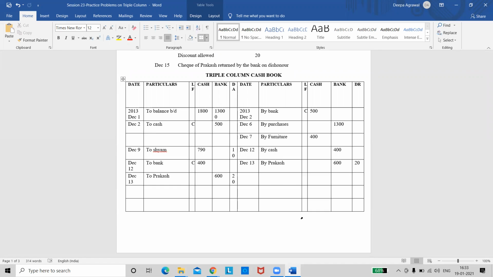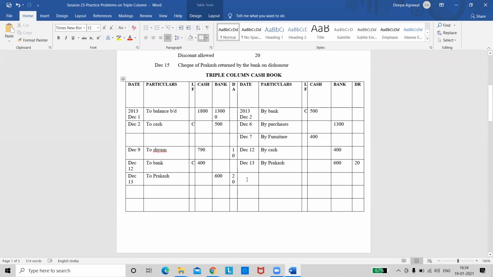You should only total them up. The cash column and bank column need to be balanced, right? So you will see the debit total of the cash column and the credit total. Compare, and whichever side is less, write the balance on that side. Similarly, take the debit total of the bank column and compare with the credit total of the bank column. Whichever side is less, write the balance on that side, right?